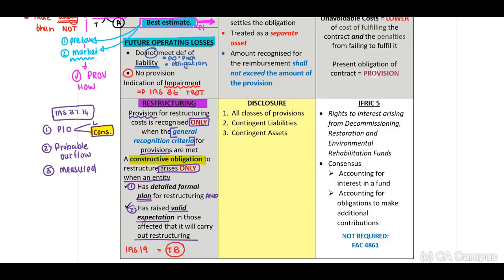Remember, your termination benefits you will have to include in your profit before tax note. If there is a possibility of restructuring termination benefits and you recognize your provision, you will have to then debit your expense, which will be your termination benefits, and credit your provision, and only when we meet our general recognition criteria and when there is a constructive obligation, there has to be a plan and valid expectations had to be set.